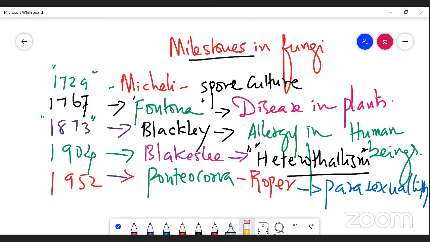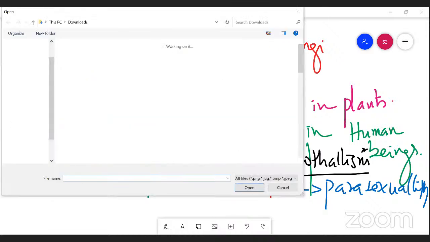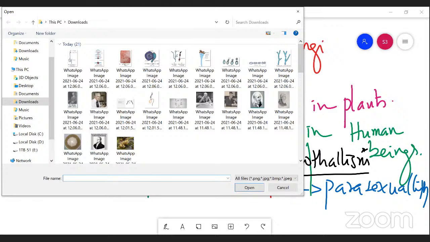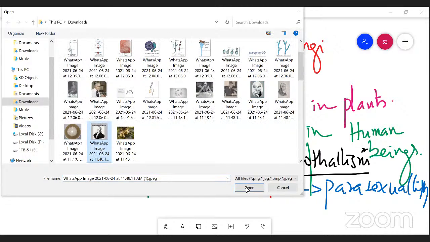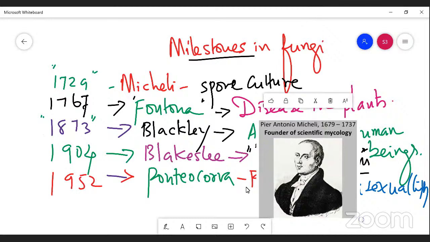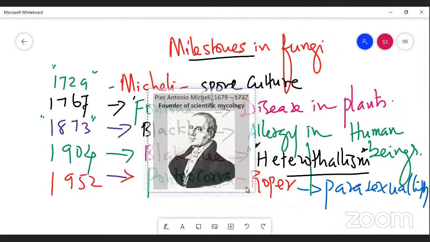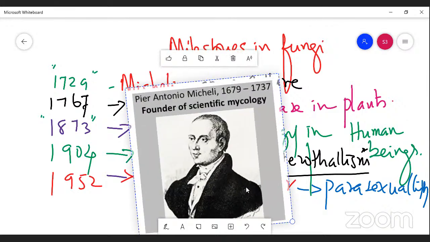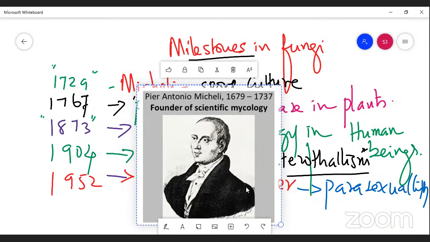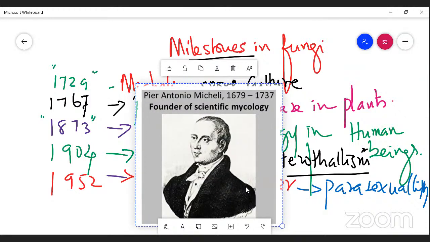First of all, let me take Micheli. He was the founder of mycology, right? He is the man who initiated spore culture in the laboratory and was the first to initiate the study of fungi.